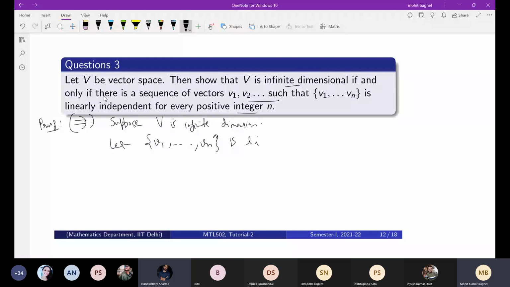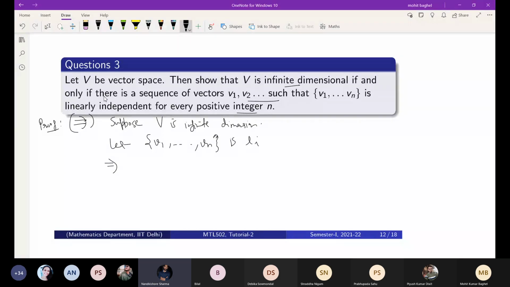There is a theorem that every vector space will have a basis.